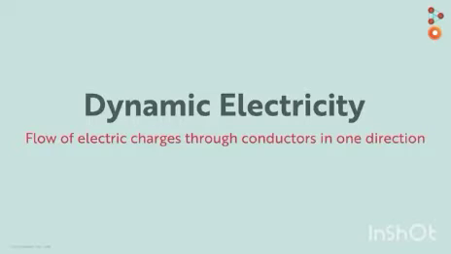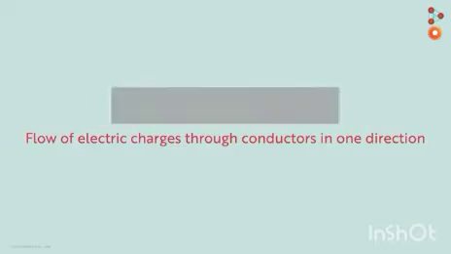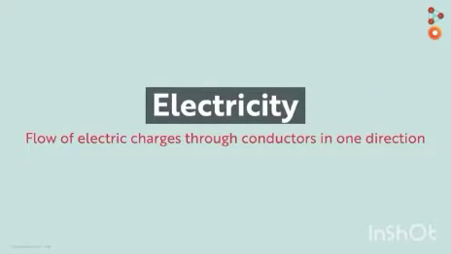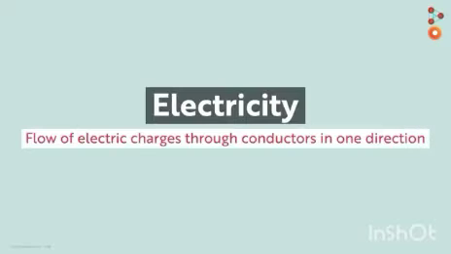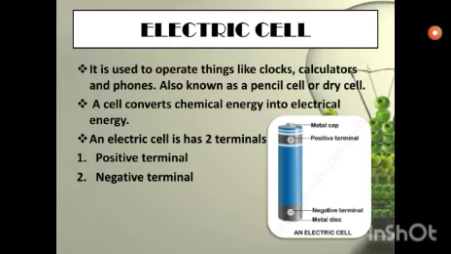This is dynamic electricity. So we can define dynamic electricity as the flow of electric charges through conductors in one direction. Conductors are the materials which allow the flow of electricity, whereas insulators do not allow it; they cut down the supply. So dynamic electricity is defined as the flow of electric charges through conductors in one direction.